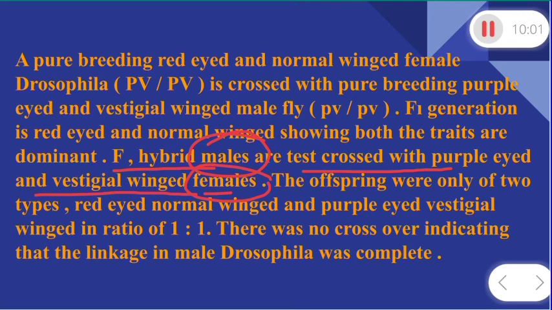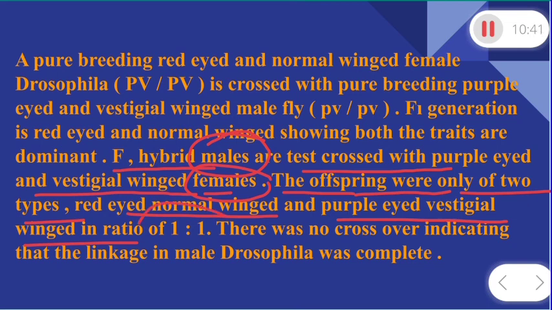What is a test cross? We have discussed it in earlier videos. A test cross is the cross in which the F1 member is crossed with the recessive parent, male or female. The offspring were only of two types, red-eyed normal winged and purple-eyed vestigial winged. After the test cross we get only two types of members, and both are parental types. It means no hybrid is formed and no recombinant is formed.